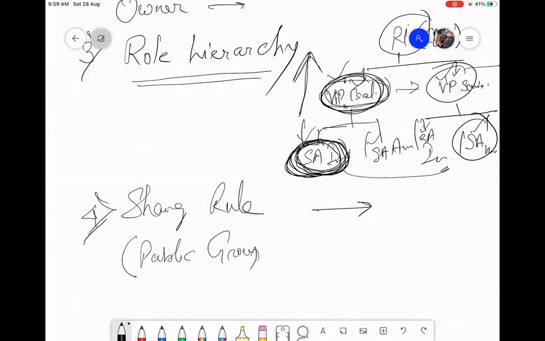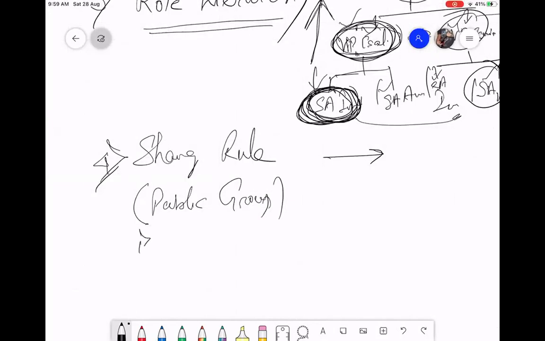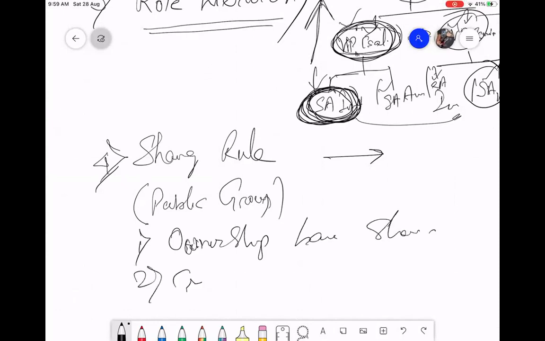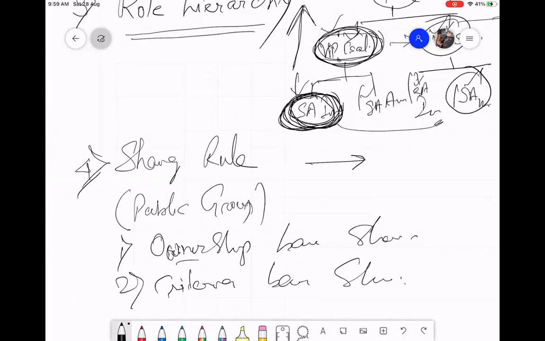Sharing rules are of two types. One, ownership based sharing. Another is criteria based sharing. What is ownership based sharing? Ownership means I have to specify who is the owner of that record.